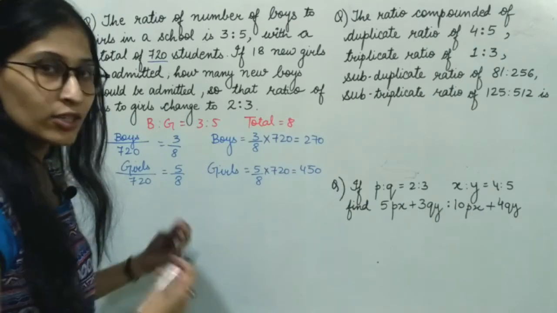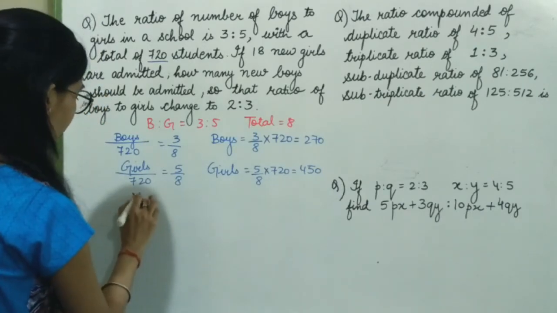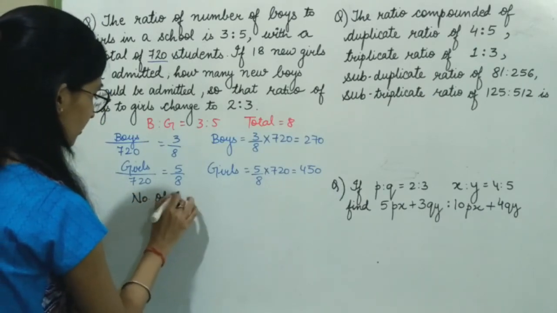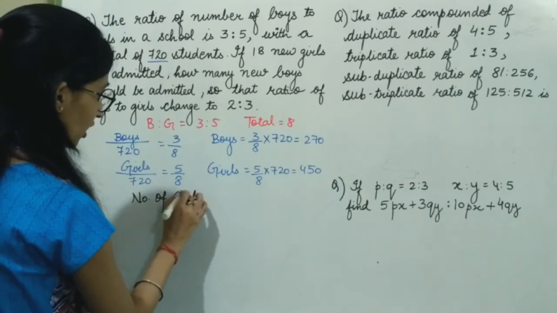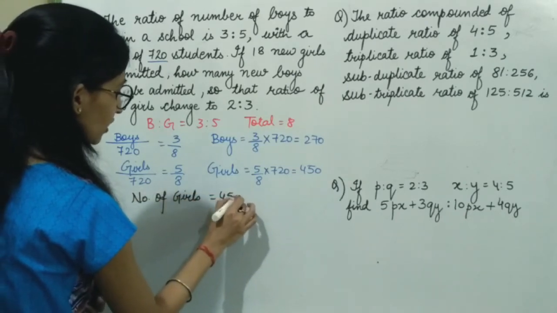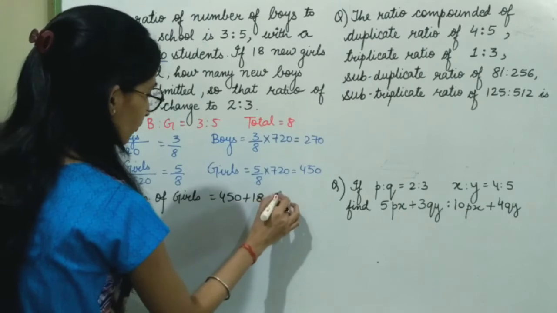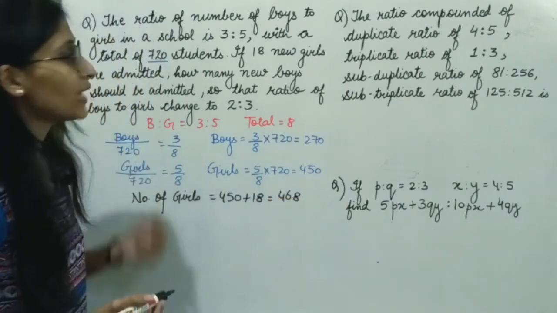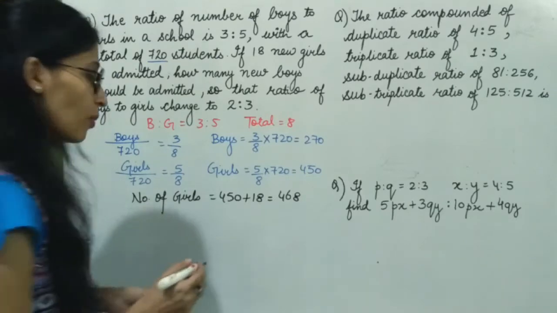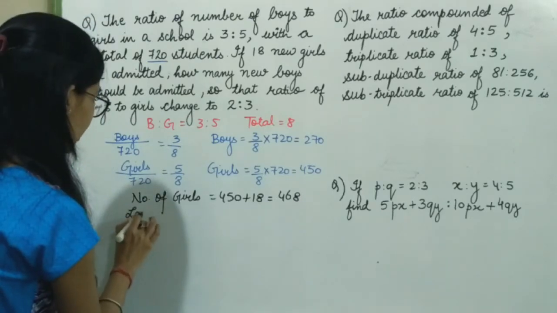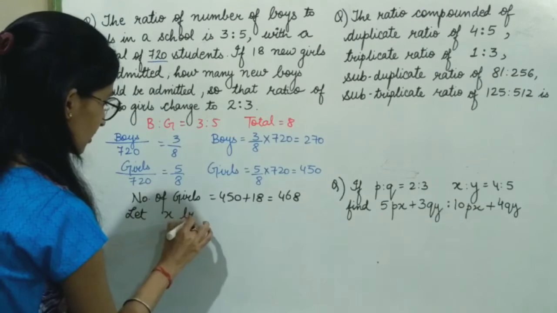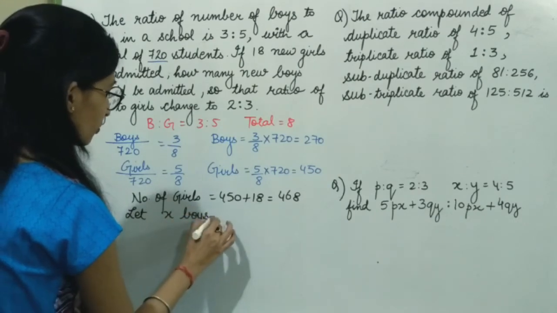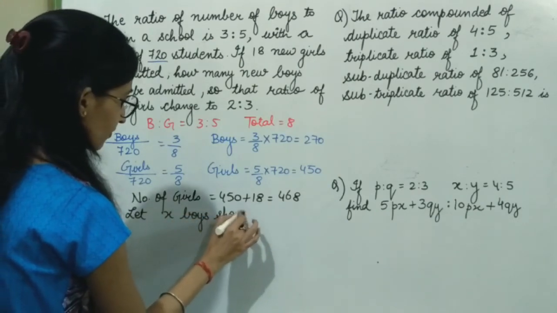Now 18 new girls are admitted. So number of girls now is 450 plus 18, which is 468. How many boys should be admitted? Let us suppose that x boys should be admitted.